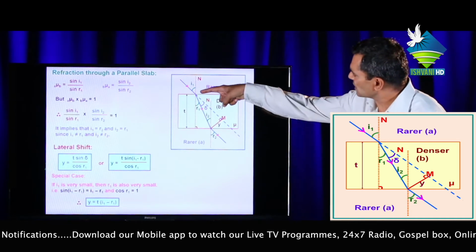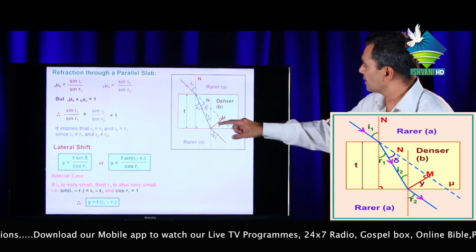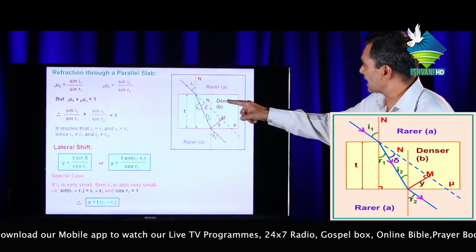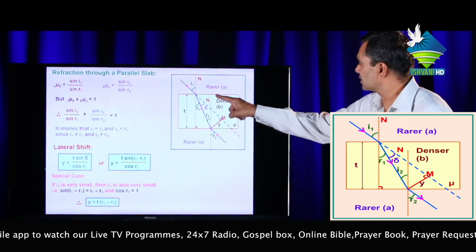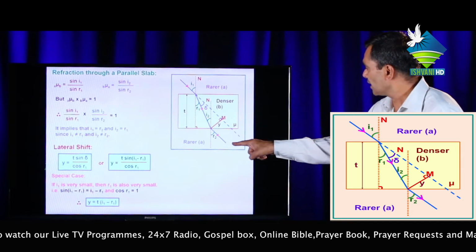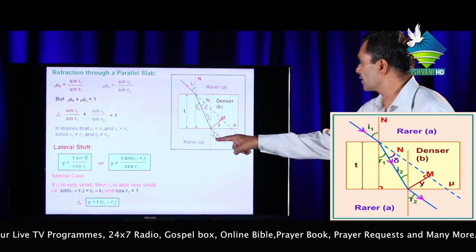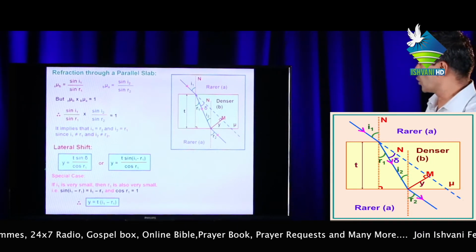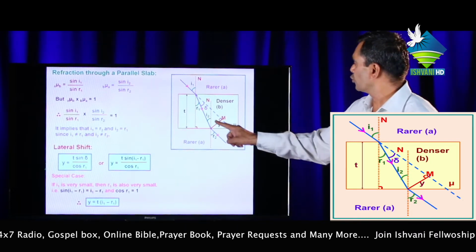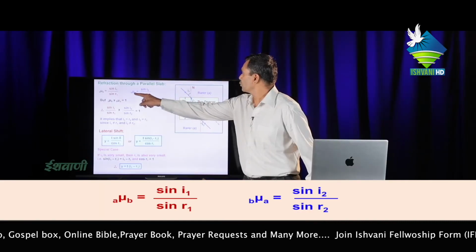Now if this light ray is again incident on the surface between the denser and rare medium, then this is the incident ray at angle I2 with the normal, and this will be the refracted ray at angle R2, which bends away from the normal. Then by Snell's law, sin I2 upon sin R2 equal to A mu B.